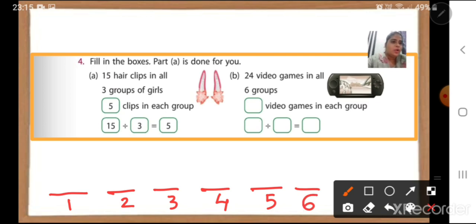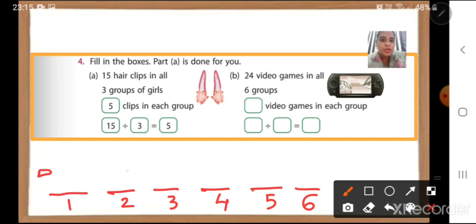Now for video games, I just assume that I am making a square there, or rectangle. So 24 video games are there. So we have to distribute them. So let us distribute. Okay.